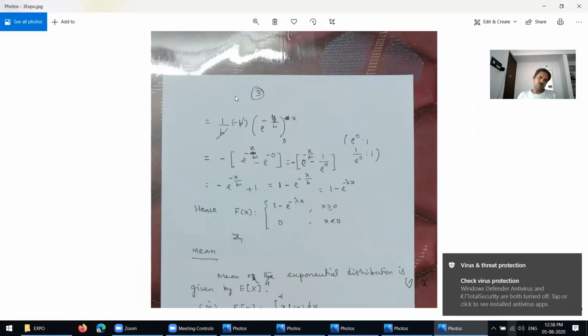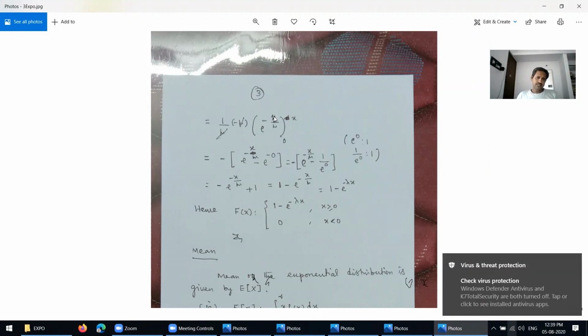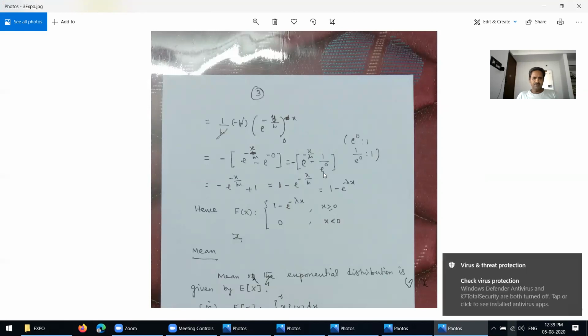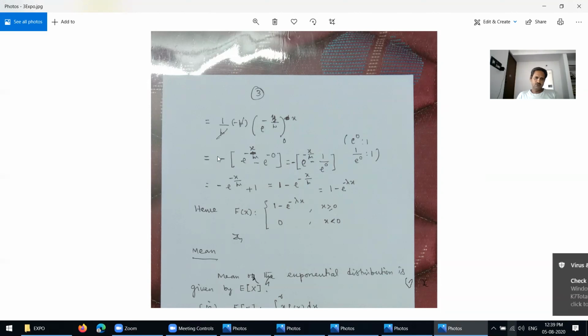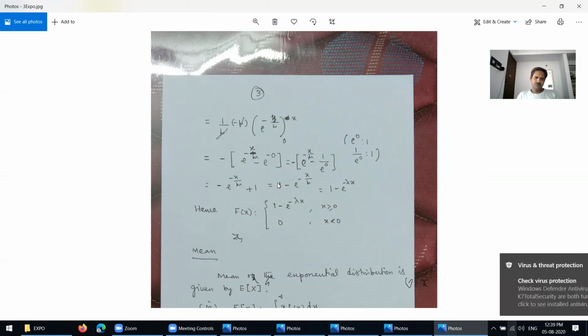This one is 1 over mu. You take negative mu outside. We get e to the power of negative y by mu over the limit 0 to x. You replace y by x: e power minus x by mu minus e power negative 0. E power negative 0 is 1 over e power 0, and e power 0 equals 1. So now you write here, negative mu cancels, already we have the negative outside, just multiply inside, and we get negative into e power negative x by mu plus 1, so 1 minus e power minus x over mu.